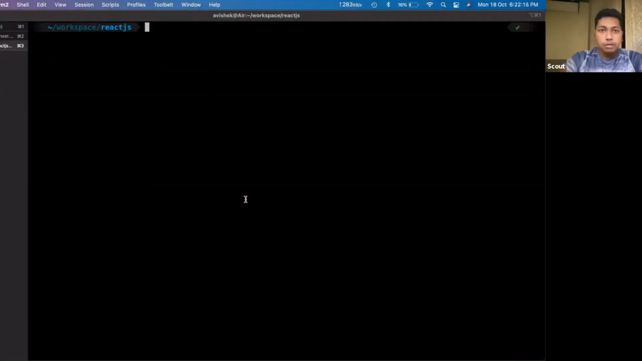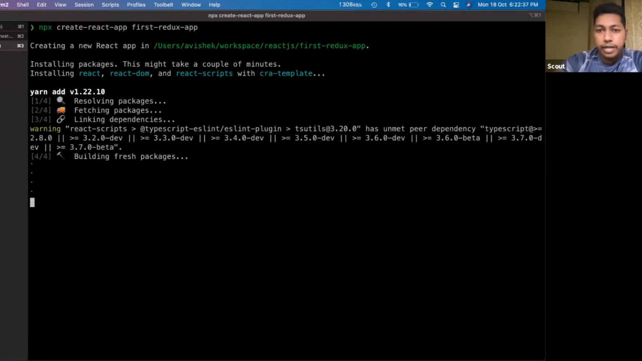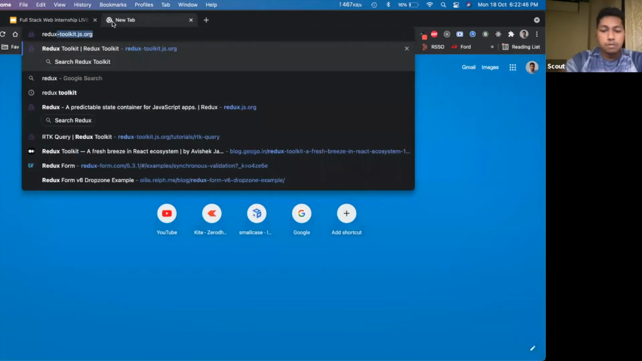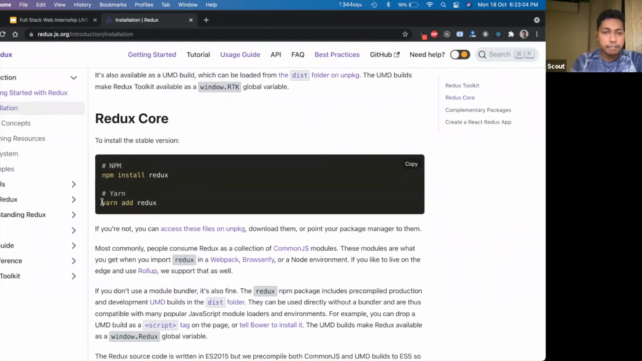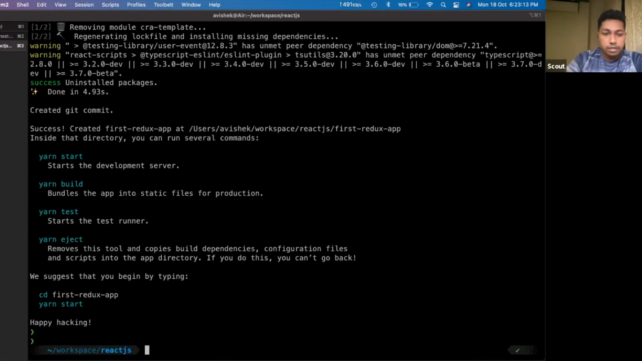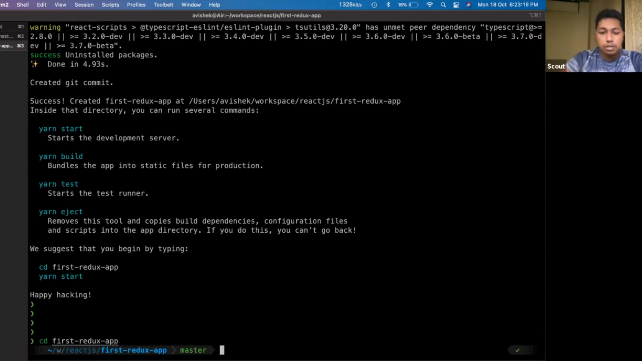So we will create one application, say first Redux app. I'm creating a blank application here. It will take some time to set up. In the meantime, we will go to the Redux website, redux.js.org. To use Redux, we need to add some packages, so we will add those straight away right now. They are saying you add Redux. So yes, it is done. We will go to our first Redux application.